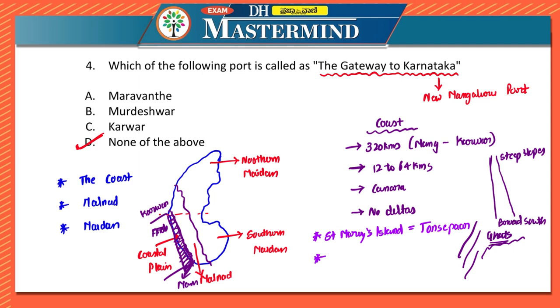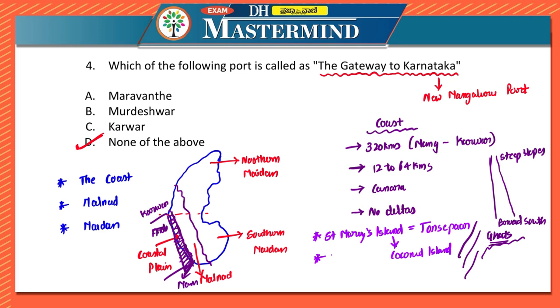This is the first thing. Also, this St. Mary's Island is also known as Coconut Island. It is near Malpe. Then there are different islands also. There is Kanjiguda Island, there is Devgad. So Karwar and Devgad, Kanjiguda Islands are also notable. The main occupation of people in the coast is fishing, but agriculture also is very important there.